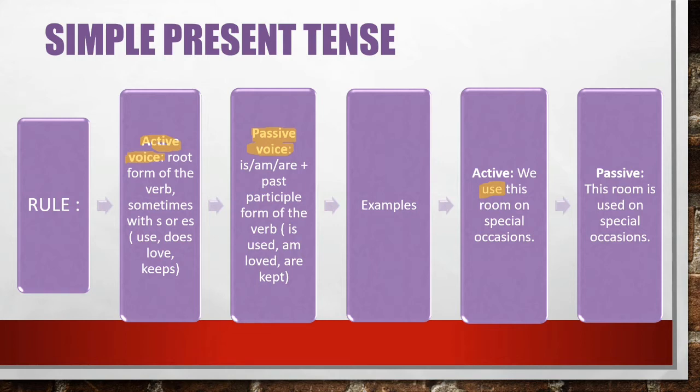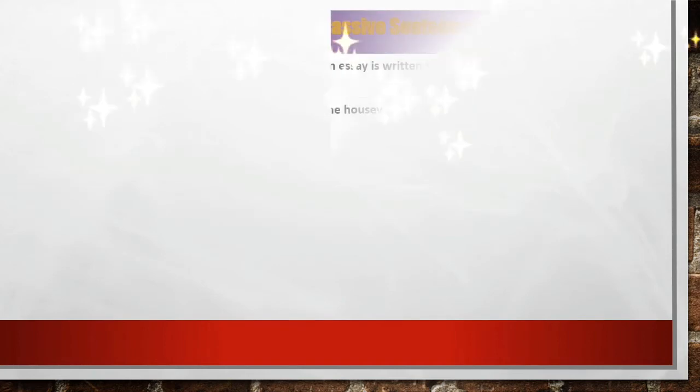Now, as the room is single or you can say singular, so we will use is with it. So, this room is used. We have used the past participle form of the verb here. So, the past participle form of use is used. So this room is used on special occasions. So this was the rule regarding simple present tense.